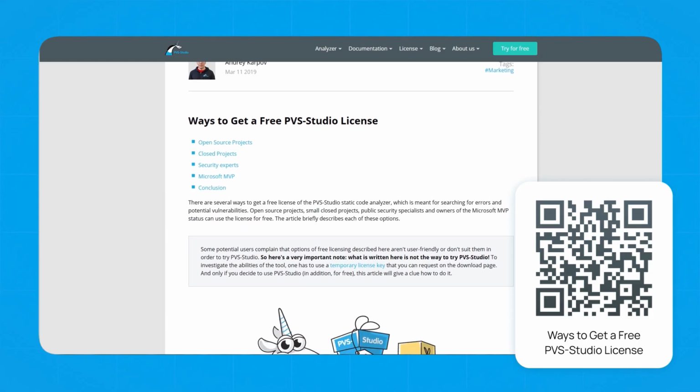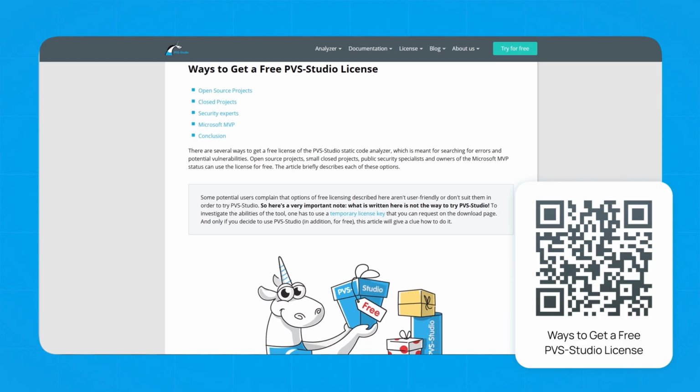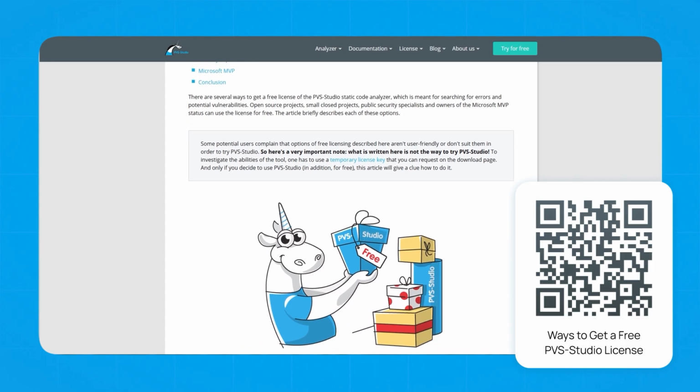We'll notify you when the student licenses are back. To stay updated, subscribe to our newsletter. Free licensing terms for open-source projects, public security experts, and Microsoft MVPs remain unchanged. For a full overview of free licensing options, check out the link in the description.